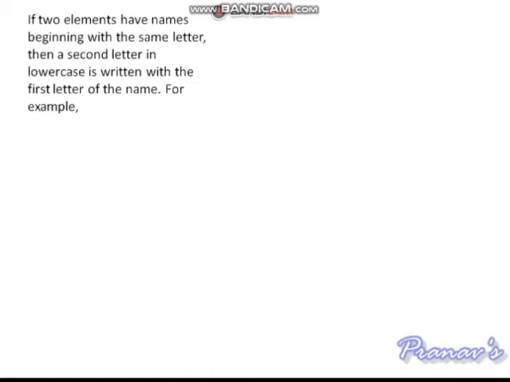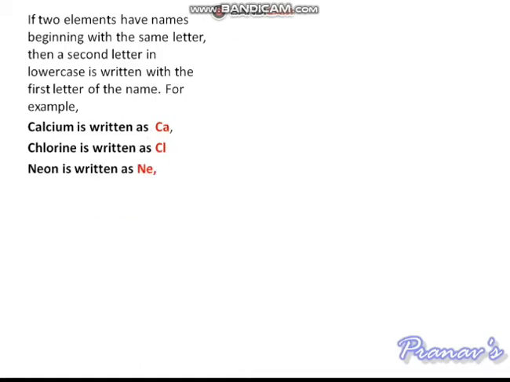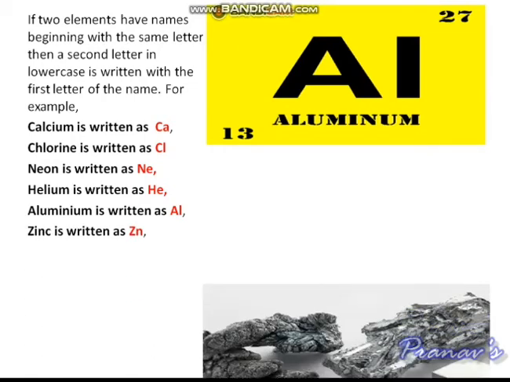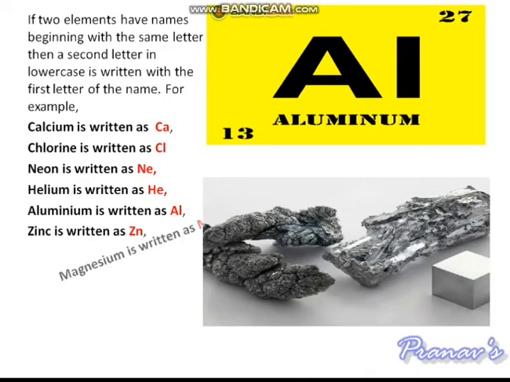For example, calcium is written as Ca, chlorine is written as Cl, neon is written as Ne, helium is written as He, H capital, e small. Aluminum: Al is the symbol of aluminum. Zinc is written as Zn, here is zinc. If you have not seen zinc, then here is zinc. Magnesium is written as Mg.